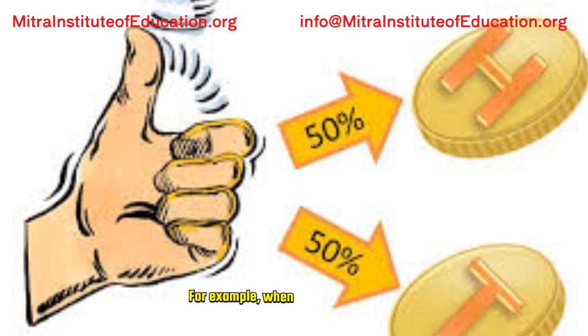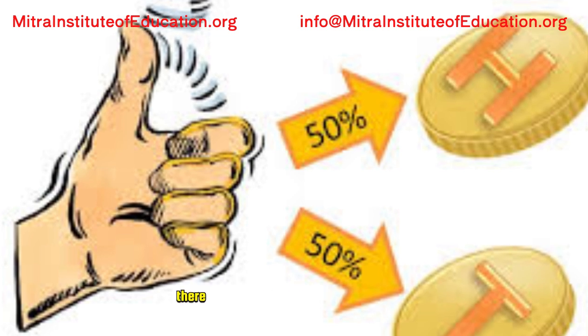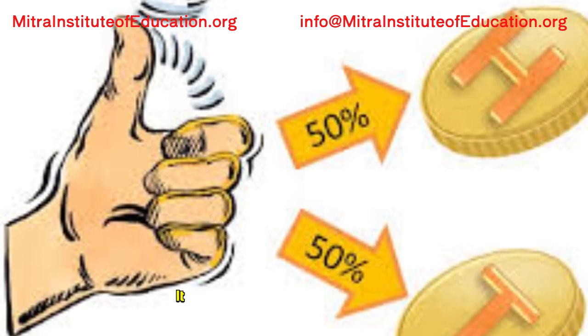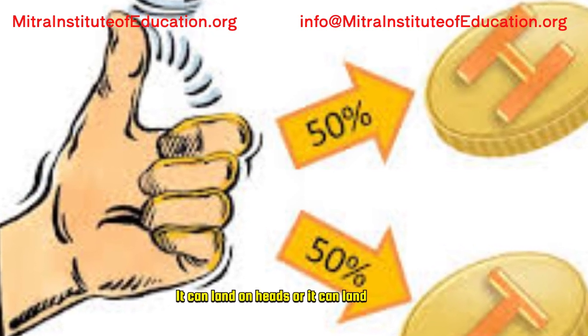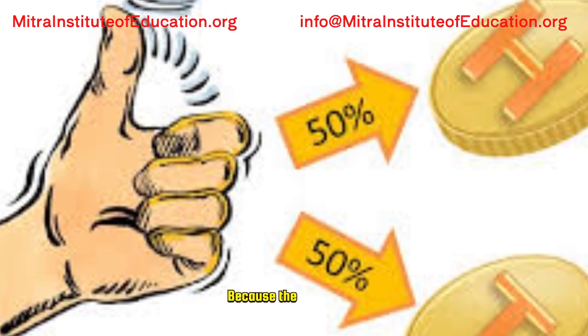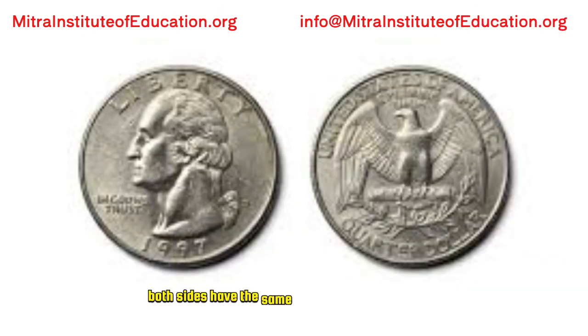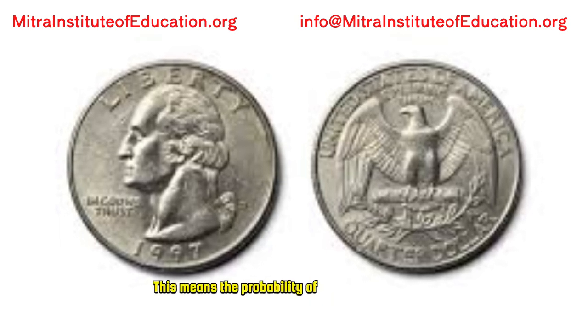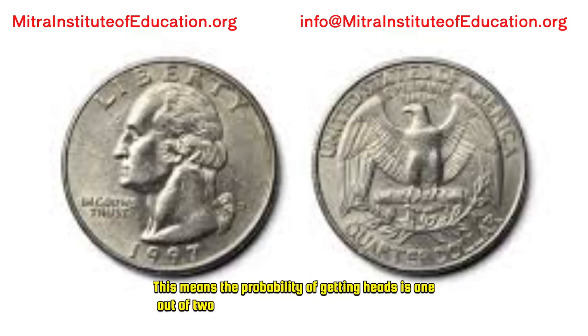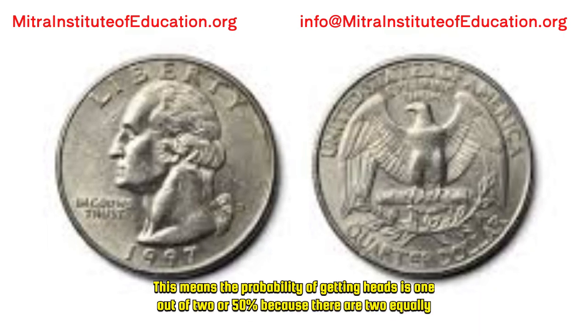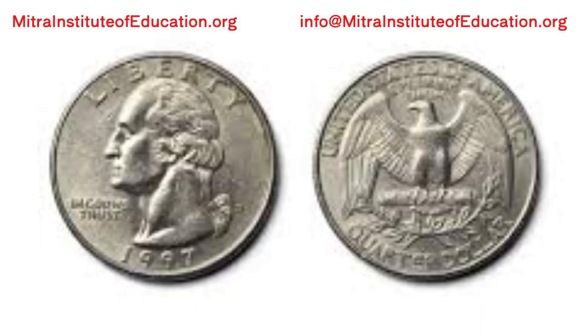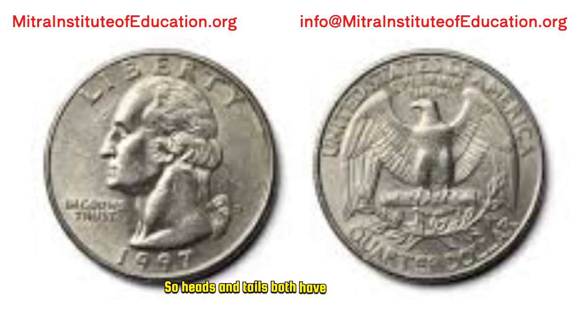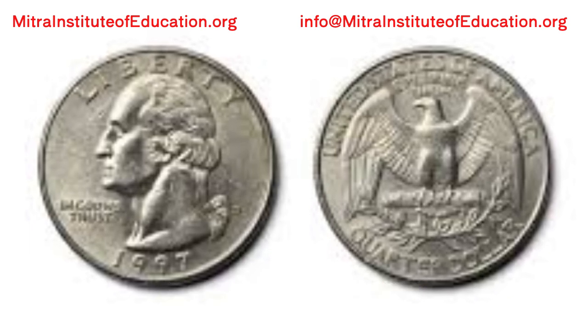For example, when you flip a fair coin, there are only two things that can happen: it can land on heads, or it can land on tails. Because the coin is fair, both sides have the same chance of landing face up. This means the probability of getting heads is 1 out of 2, or 50%, because there are two equally likely outcomes. So, heads and tails both have a 50% chance of happening.